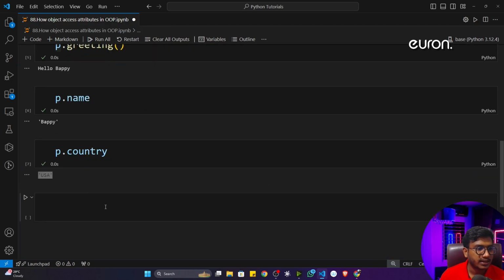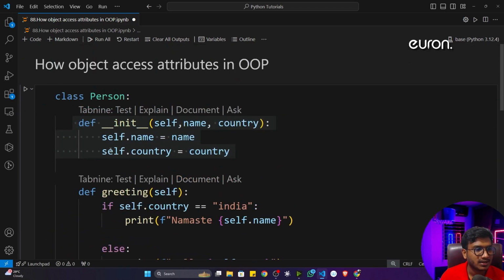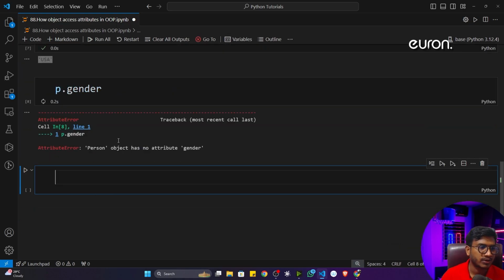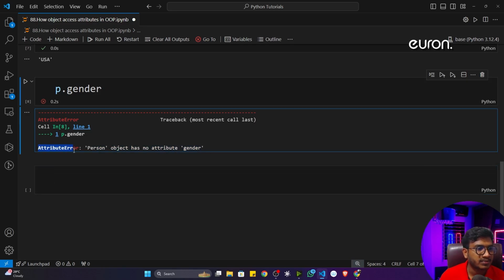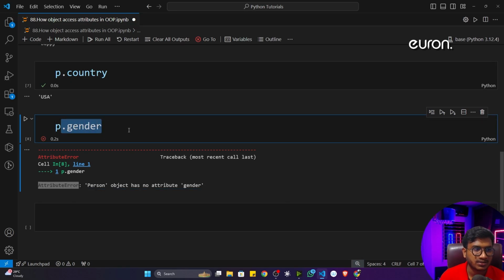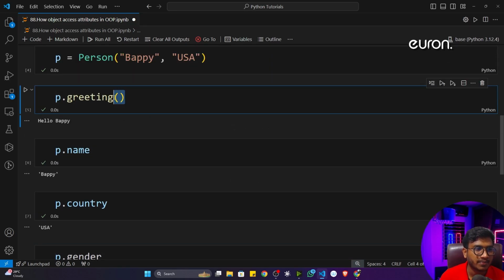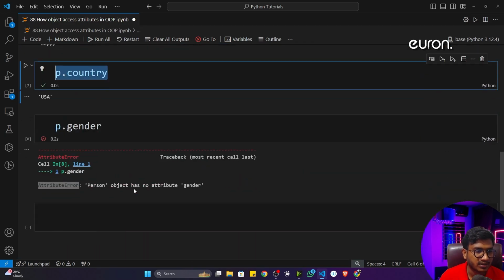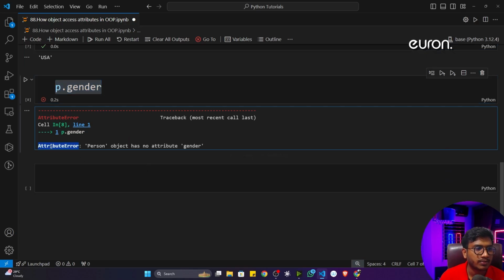Now let's say if I just write p dot gender. Just let me know whether this will work or not. Just try to see this class. Is there any gender attribute you can see? No, it is not there. Whenever I execute the code, it will throw me an error. It will tell me Person object has no attribute gender. This is an AttributeError, because this is an attribute I'm trying to access. This is not a method. If it is a method, you have to give the parenthesis. You can see this is the method, but the thing we are accessing is the attribute. Gender is the attribute I'm looking for, but gender is not present inside this particular class. That's why it's telling AttributeError, Person object has no attribute gender.